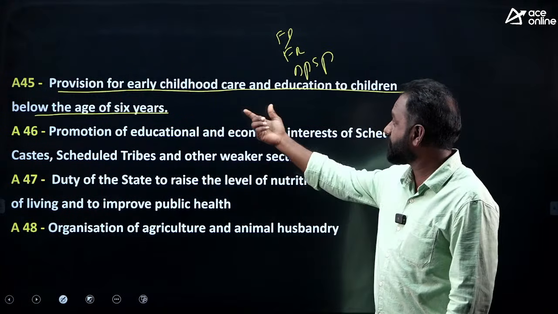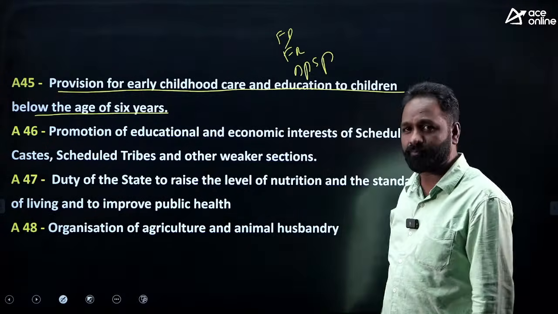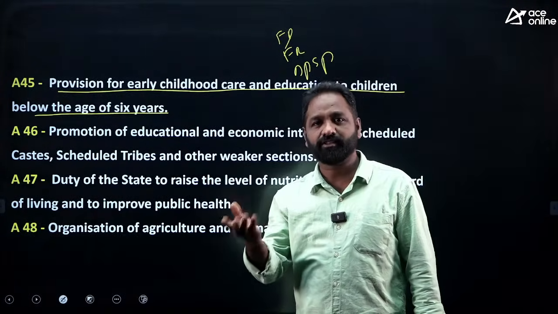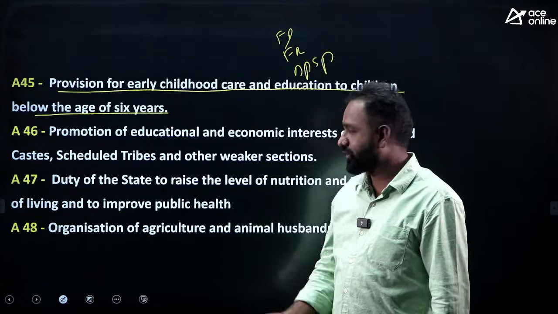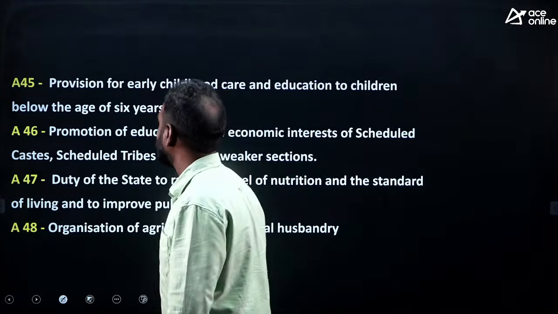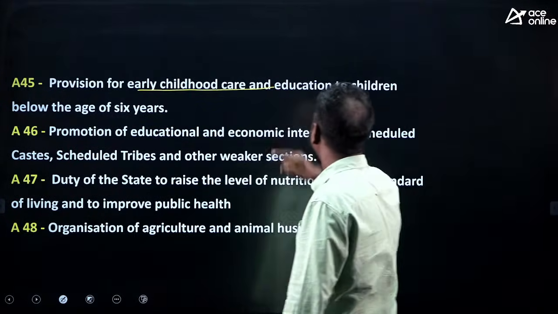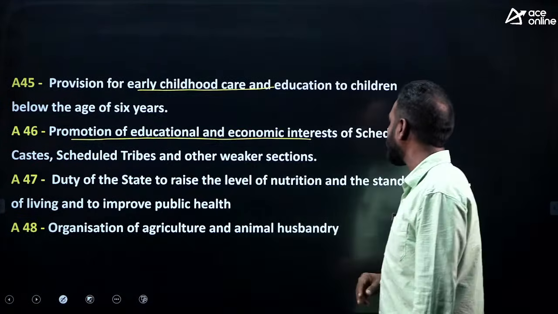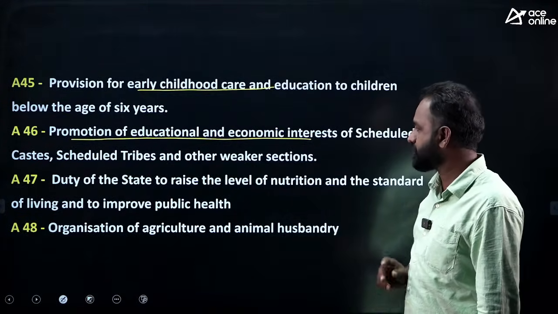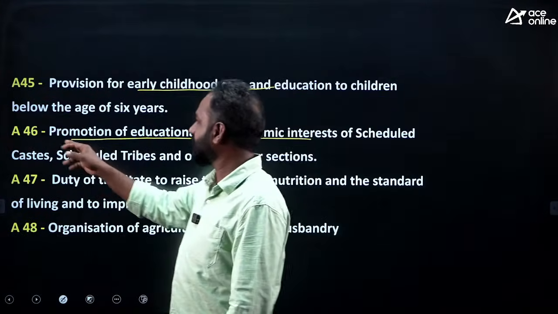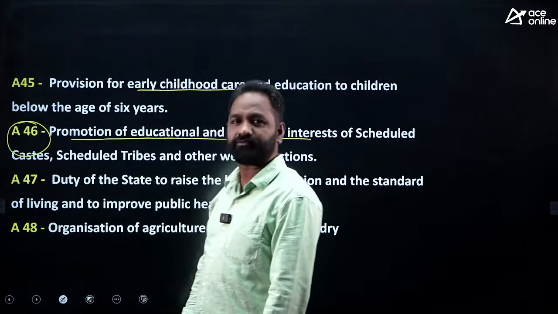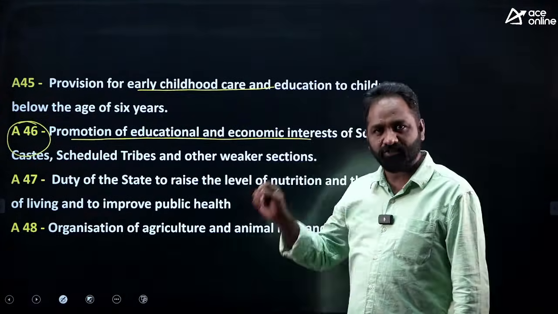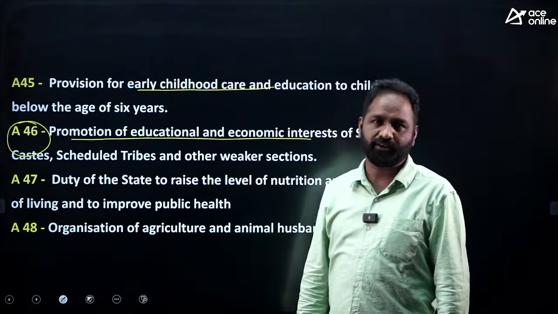Here, talking about early childhood care, that means first year, second year, third year they will go to Anganwadi schools, right? That is the duty of the government to take care of early childhood care and education. 46, promotion of the educational and economic interest of the scheduled castes, scheduled tribes. You know that because of article 46 there is a reservation in the country.